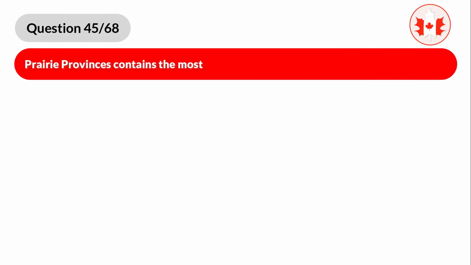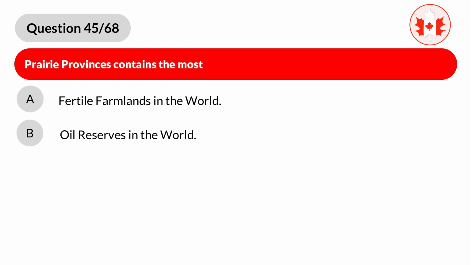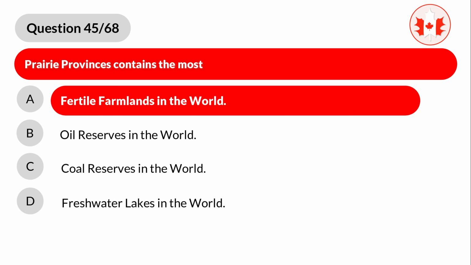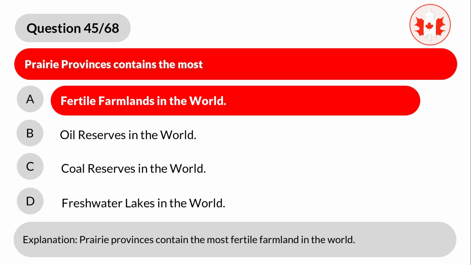Question 45. Prairie provinces contain the most? A. Fertile farmlands in the world. B. Oil reserves in the world. C. Coal reserves in the world. D. Freshwater lakes in the world. Correct answer is A. Fertile farmlands in the world. Explanation. Prairie provinces contain the most fertile farmland in the world.